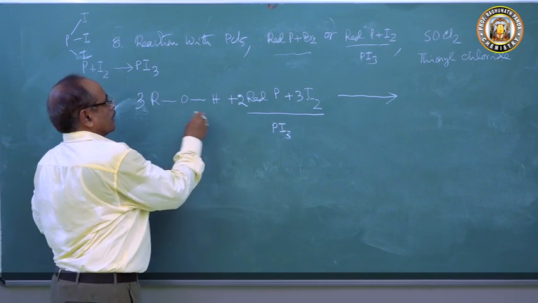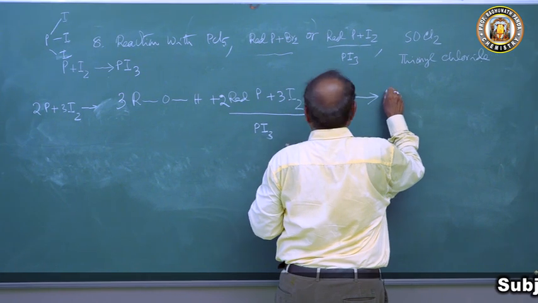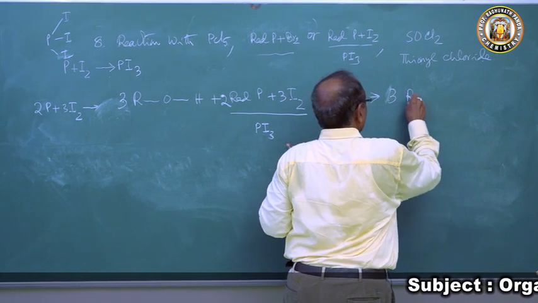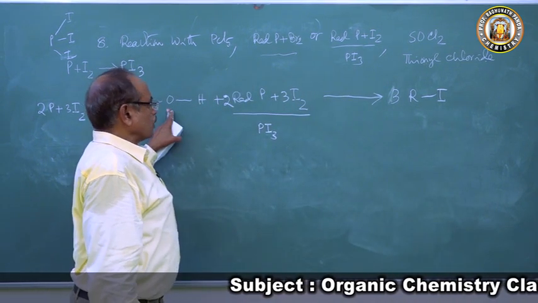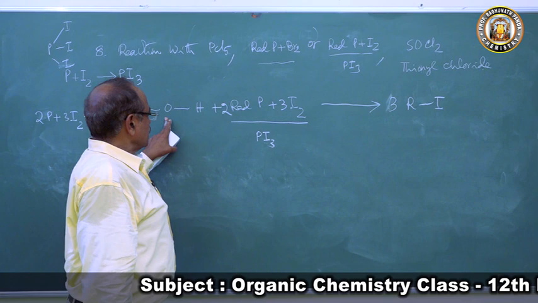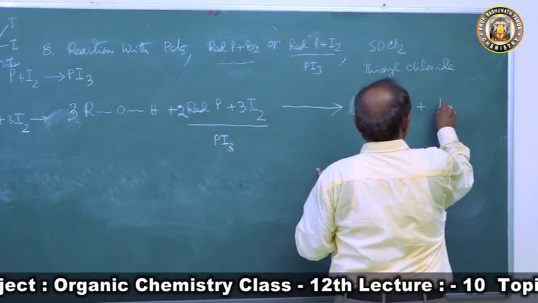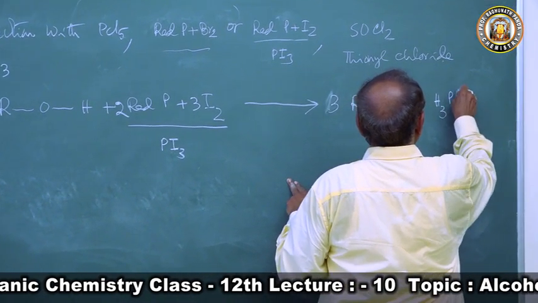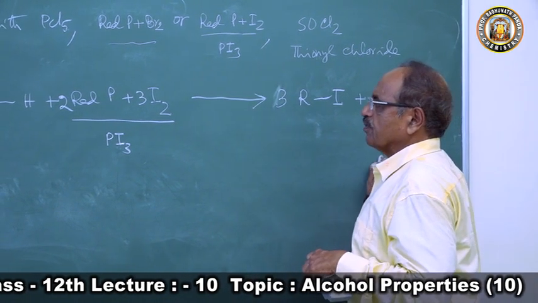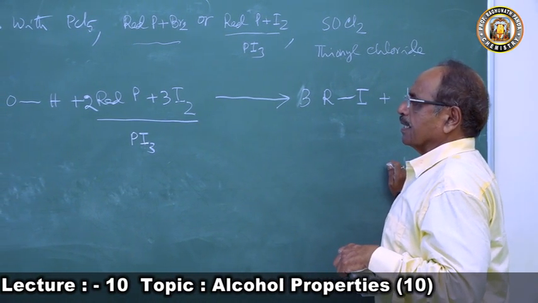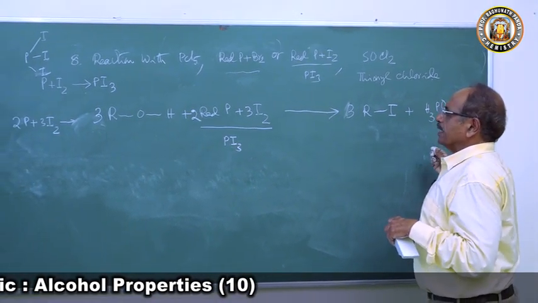Then what will happen? Phosphorus will go. So we will have here R3I plus how many hydrogen? 3 hydrogen. How many oxygen? 3 oxygen and 1 phosphorus. So we will have H3PO3. We will get H3PO3 and the reaction will take place. So this is the way the reaction will occur.